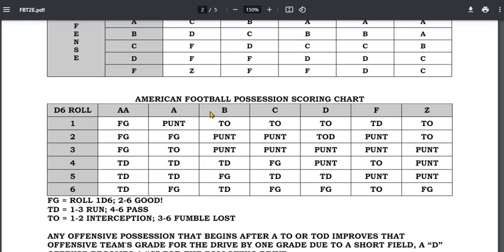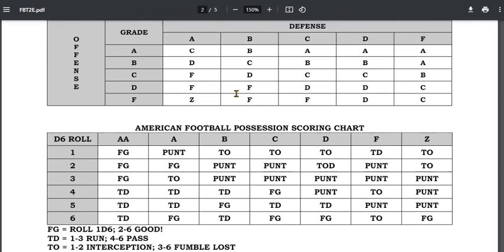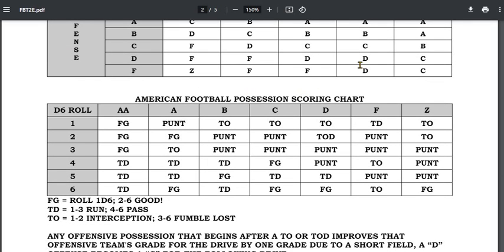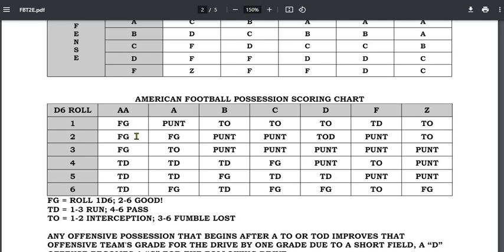So now when there's any turnover, teams get to boost their rating one. I think that this is also in the original rules, except there was no AA on the chart. So now San Francisco, that same San Fran team against that bad team, let's say the other team fumbled the ball away on their last possession, San Fran would get to use the AA chart for this drive. And the odds that they're going to score are clearly 100%.